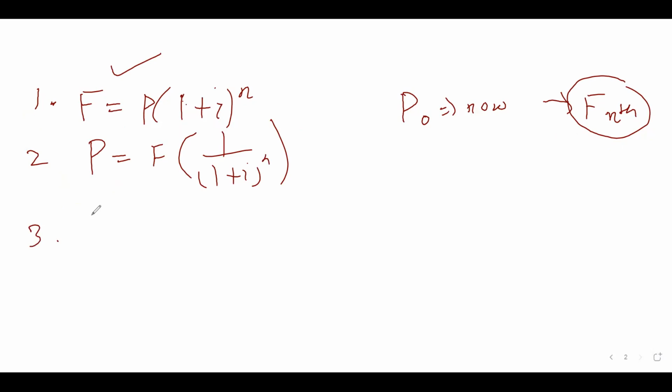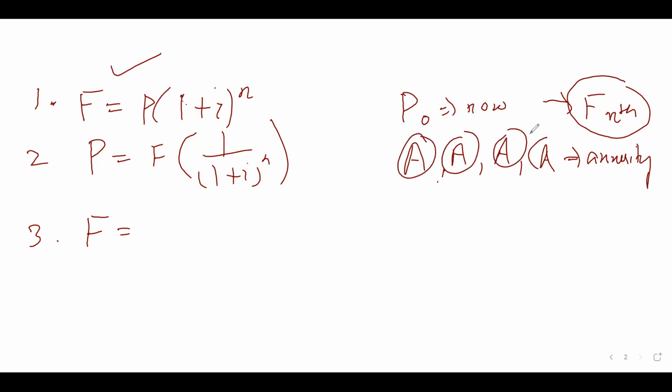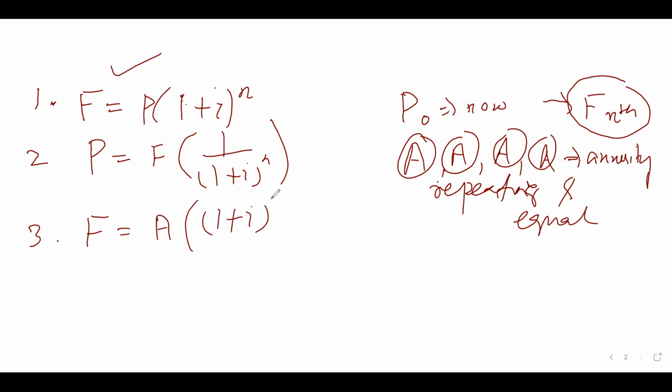Third is, you are going to find the same F, but now you have a series. For example, instead of single investment, you are going to invest an amount every year, like your EMIs on your house, like your insurance premium and all. So you invest something every year. So that is known as the annuity. It is known as the annuity value, which is repeating and equal. So in this case, your formula will be A into ((1 plus I) to the power N minus 1) by I. I have sent you the PPT. Go through it once. We have done all the derivation there.